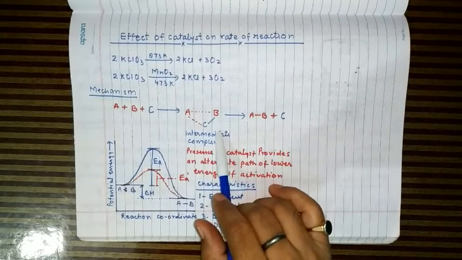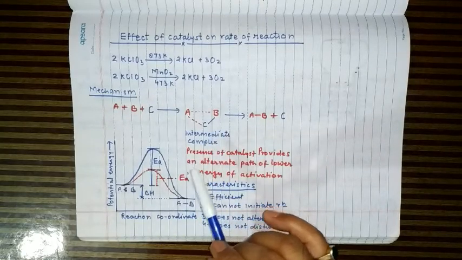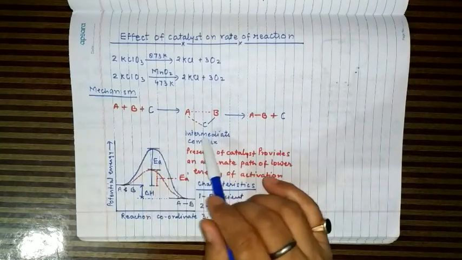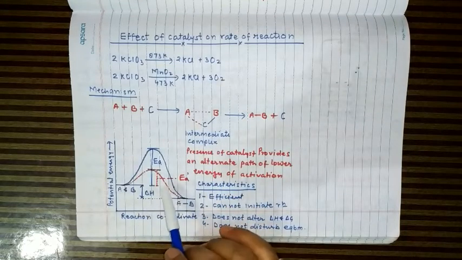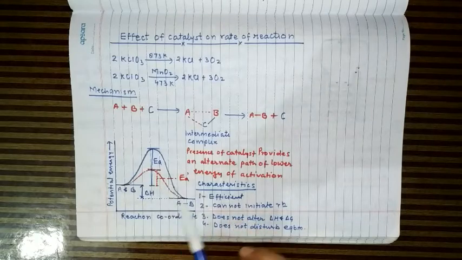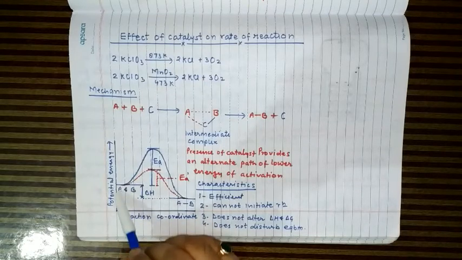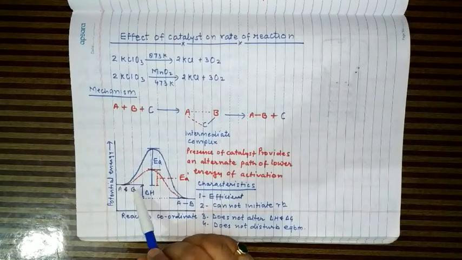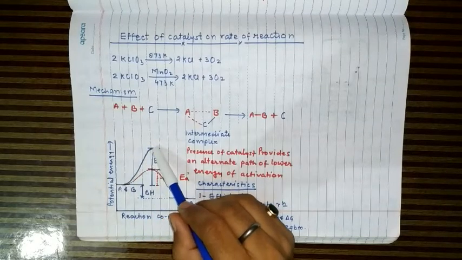So if we observe the energy profile diagram of this catalytic reaction, we see how the potential energy changes with the progress of reaction. Suppose this is the potential energy of the reactants A and B, and the reaction follows this path represented by this blue line.